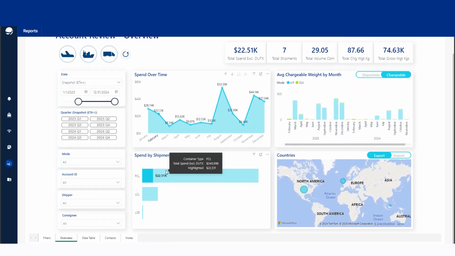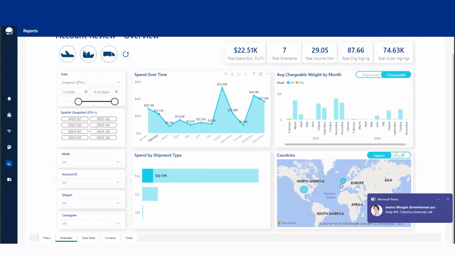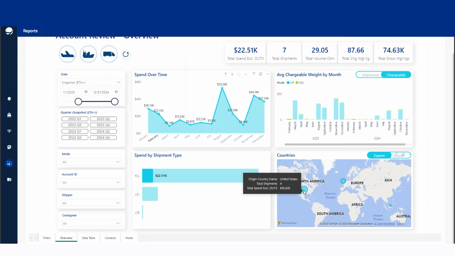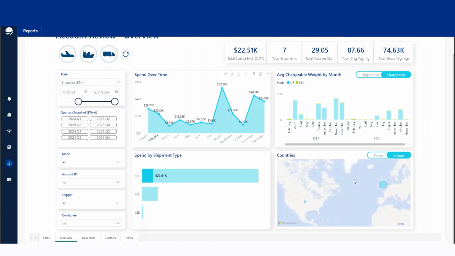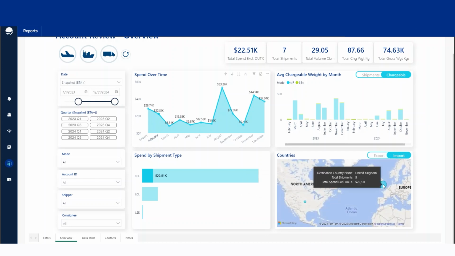Spend by shipment type, sorry, so that's going to be covering the various shipment types. And then this country's map here will show the biggest import and export areas. So we can see the United States is one of the bigger export ones, and then the biggest import area is going to be coming across to sunny old England. So we can see that visual representation on the map there.